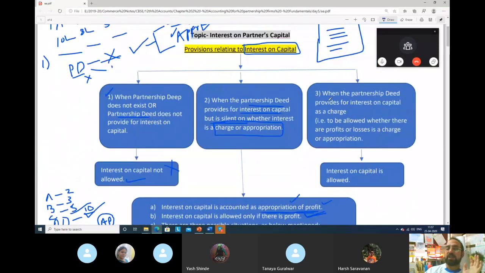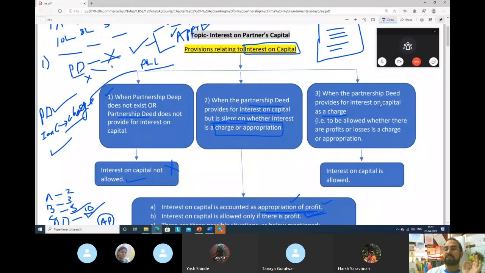Third and last case. There is a possibility when the partnership deed provides for interest on capital as a charge. See, the partnership deed is there, and they have very clearly mentioned interest on capital is a charge. When it says it is a charge, it means you have to pay them, no matter if you have loss or profit, because a charge is always an item of the profit and loss account, not the profit and loss appropriation account.